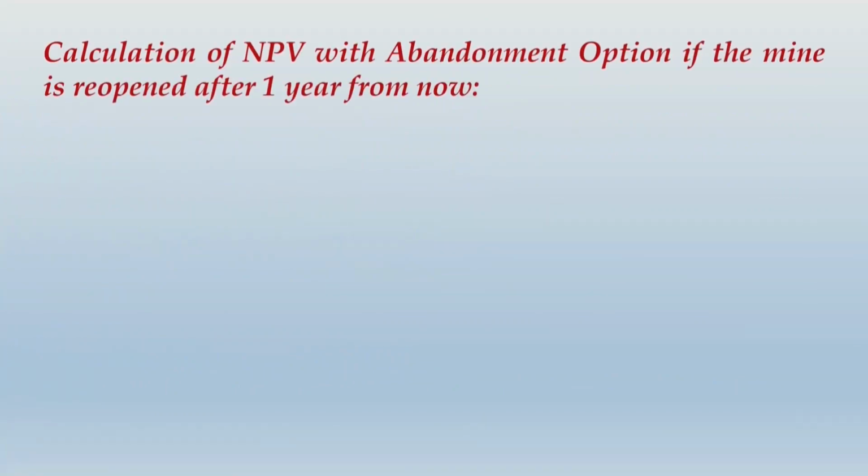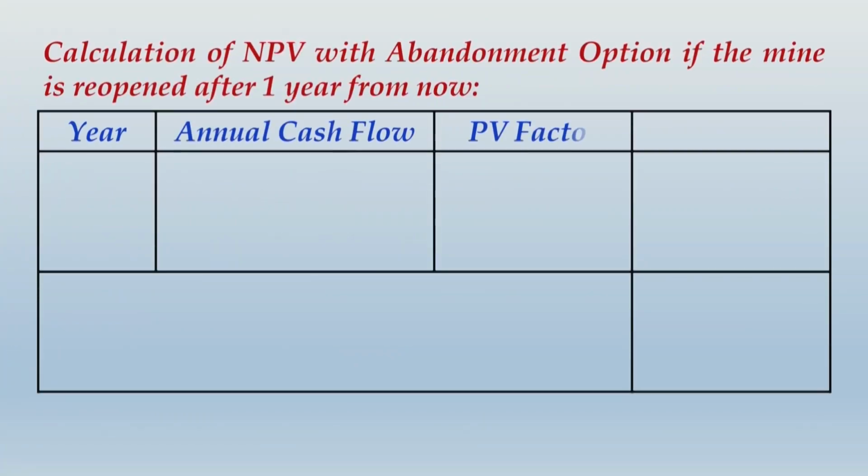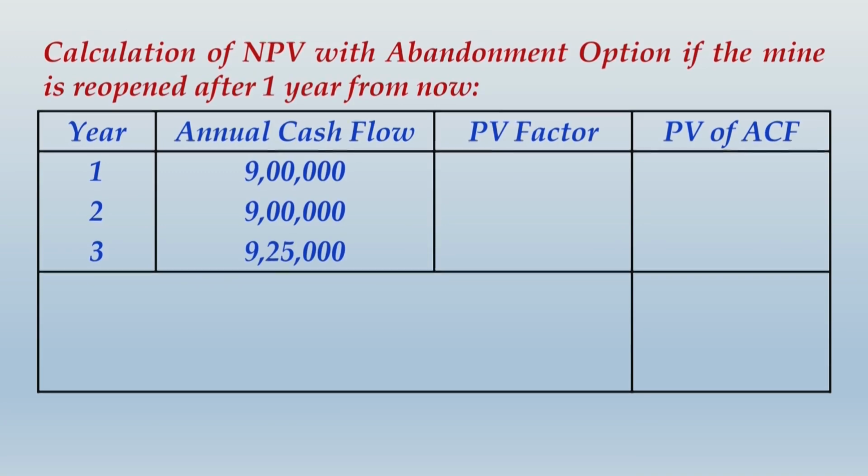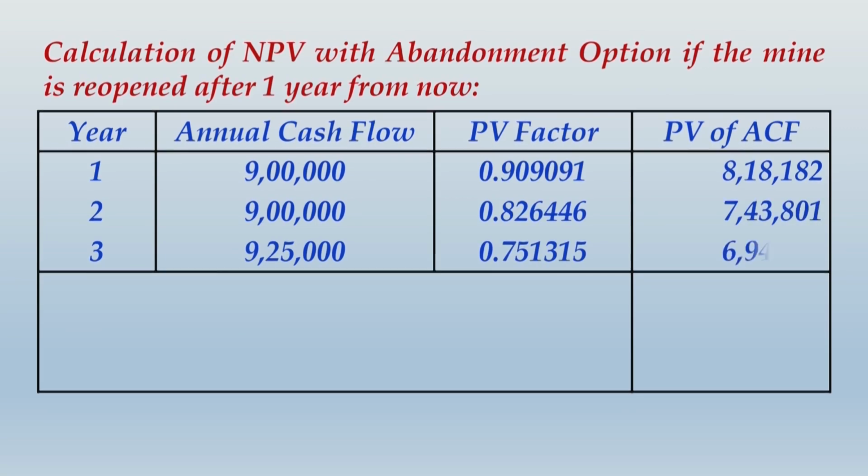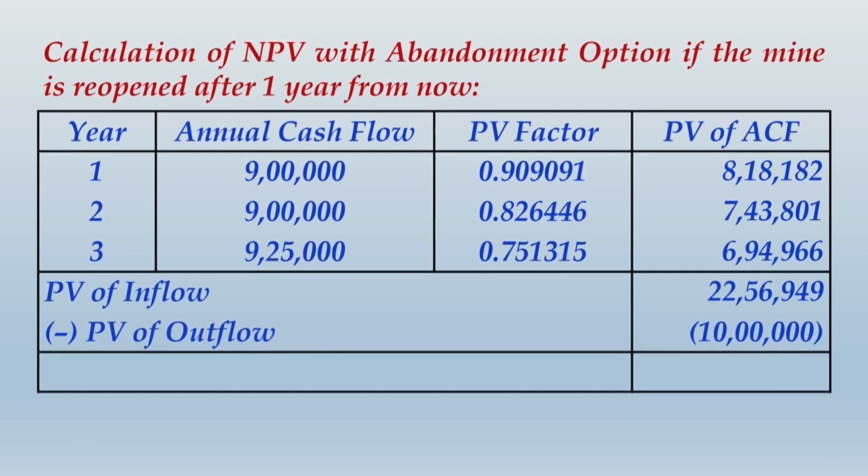And now what we do is we compute the NPV along with the abandonment option if the mine is reopened after 1 year from now. So do you notice that the cash flow that we have now considered will be 9,25,000 for the third year, other things remaining same. You apply the same PV factors and now what you get is the PV of inflow as 22,56,949, subtracting 10 lakhs from that, you will be getting the NPV as